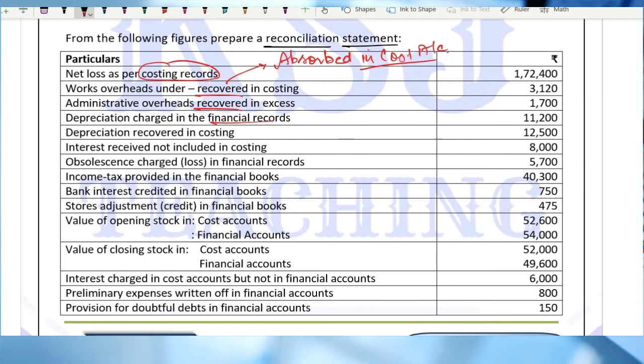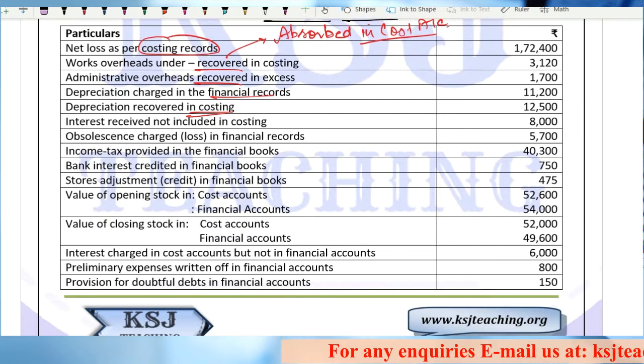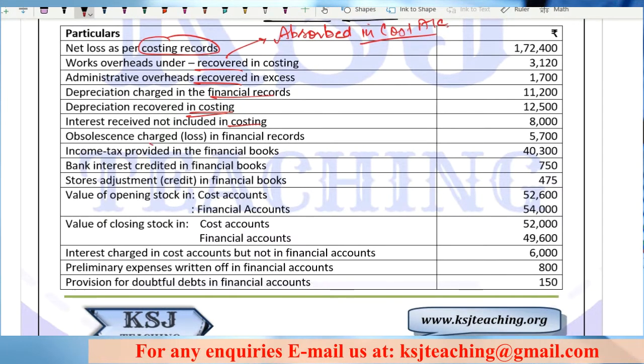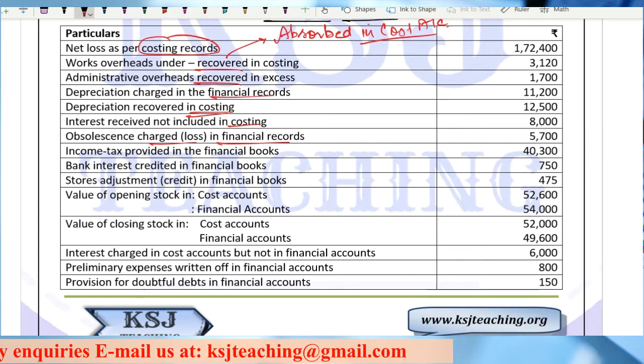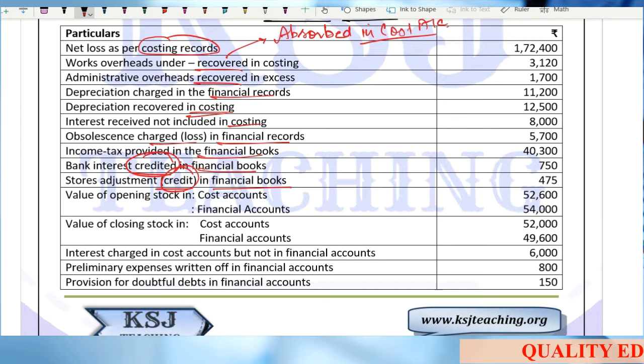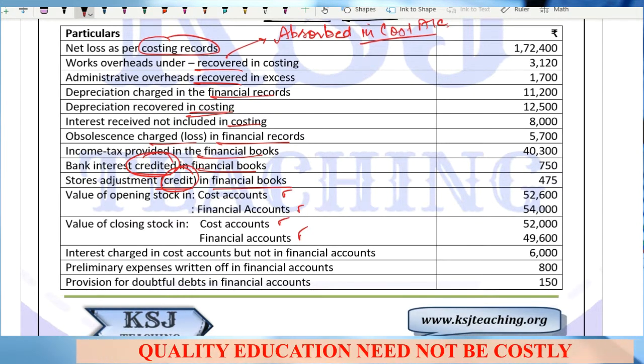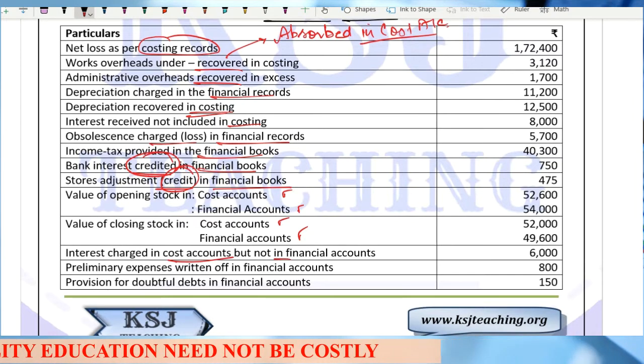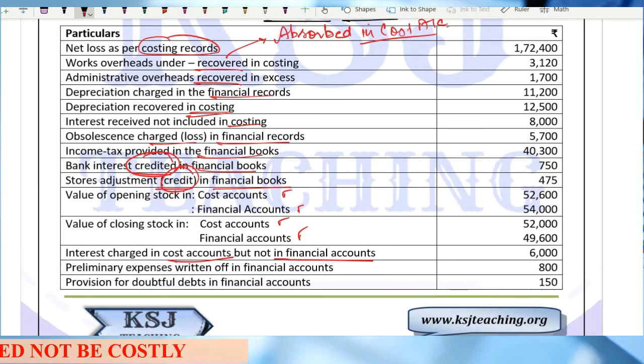Depreciation charged in financial records and depreciation recovered in costing. Great. Interest received but not included in costing. Obsolescence loss charged in the financial records but not in the cost records. Income tax provided in the financial books. Bank interest credited in the financial books. Right. Stores adjustment credit in the financial books. Value of opening stock in cost books and in financial books. Value of closing stock in cost and financial books. Interest charged in cost accounts but not in financial accounts. Preliminary expenses written off in financial accounts and provision for doubtful debts in the financial accounts, right? So all these are the items.